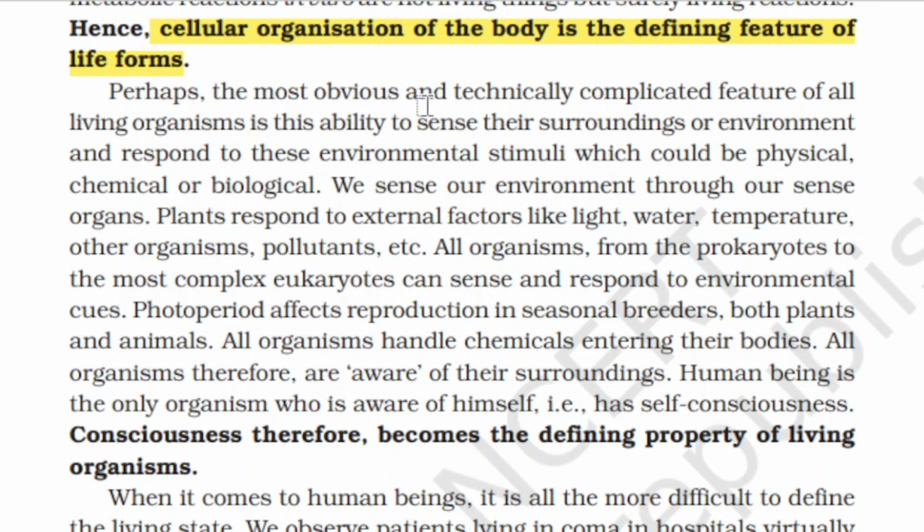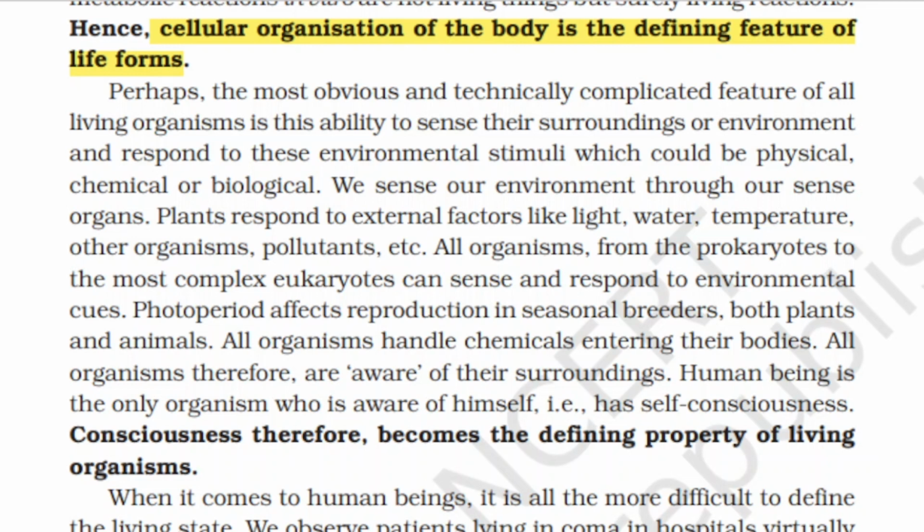Perhaps the most obvious and technically complicated feature of all living organisms is the ability to sense their surroundings or environment and respond to these environmental stimuli, which could be physical, chemical, or biological. Here, what does this mean?